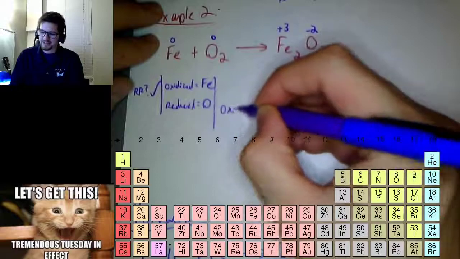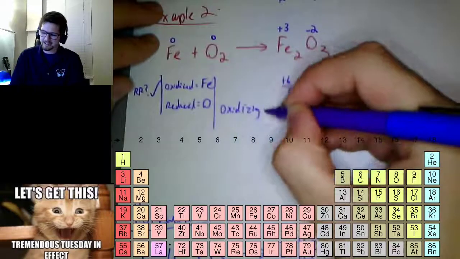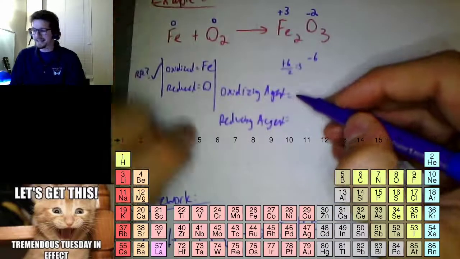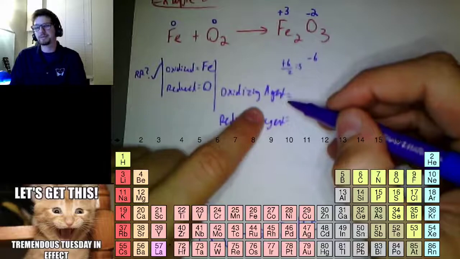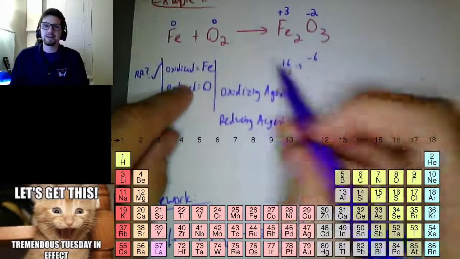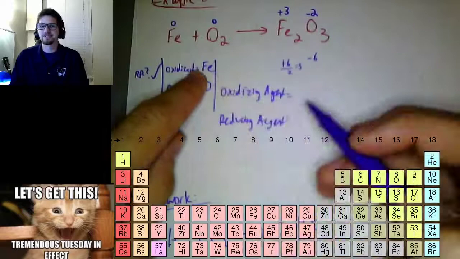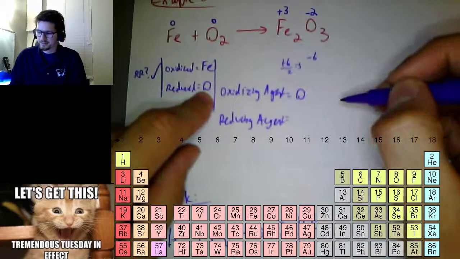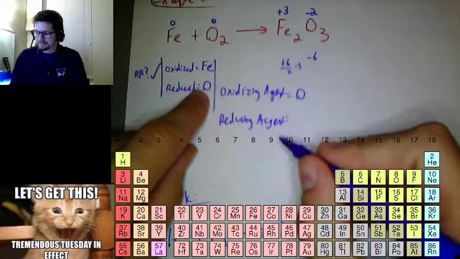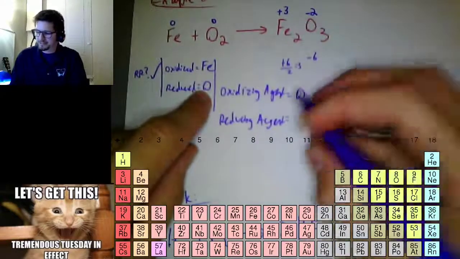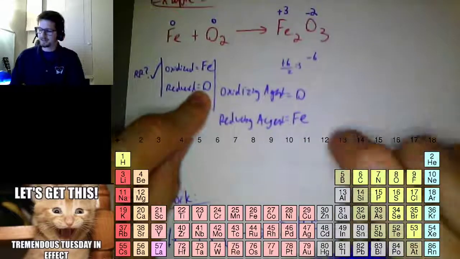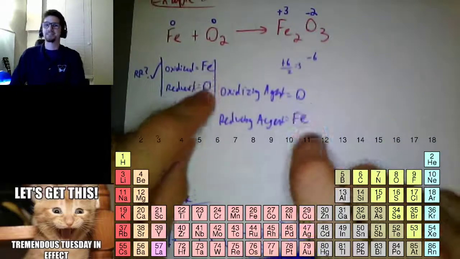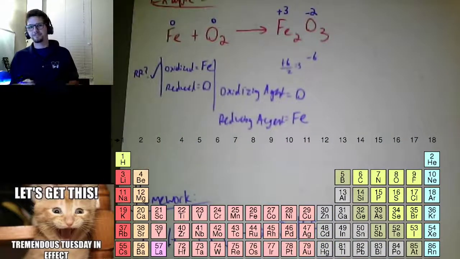Cool. And now my final step that I just added. What is my oxidizing agent, and what is my reducing agent? My oxidizing agent, who is helping the other one get more positive? I know my iron is getting more positive, so the one helping my iron get more positive is oxygen. And I know my oxygen is getting more negative, so my iron must be helping it get more negative. So really, especially if they're free atoms, they're just helping each other, so you can pretty much just flip those to get your answer.